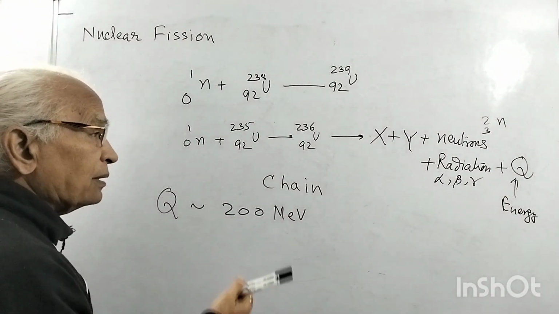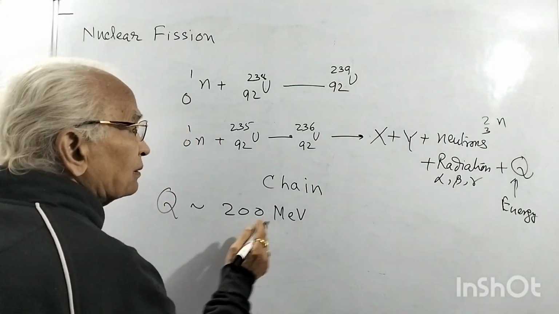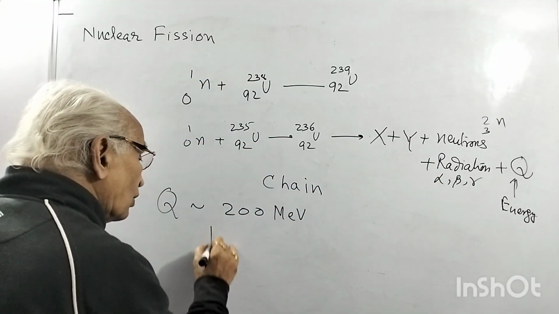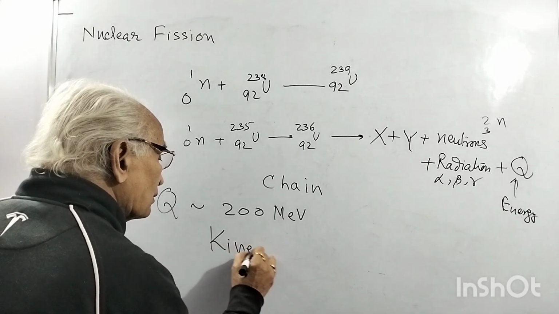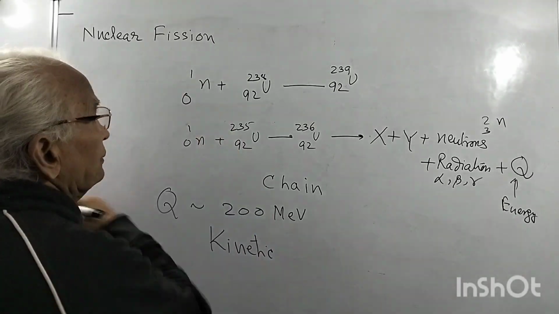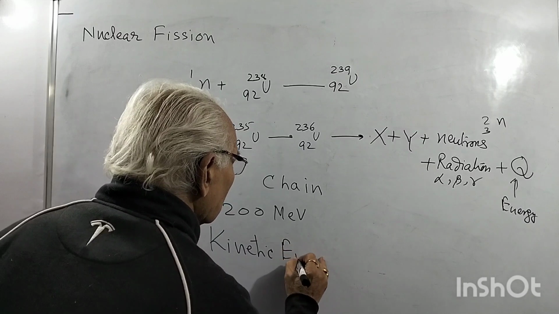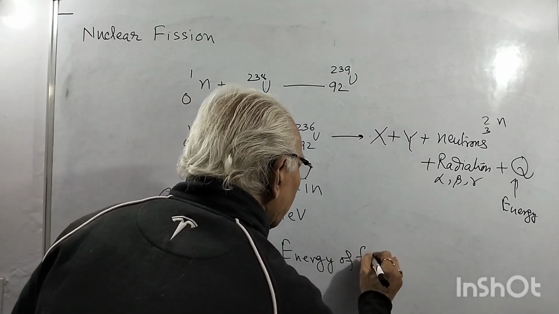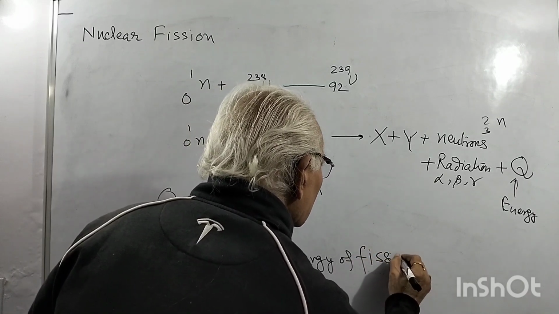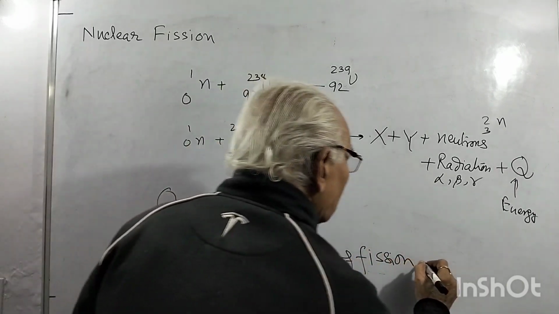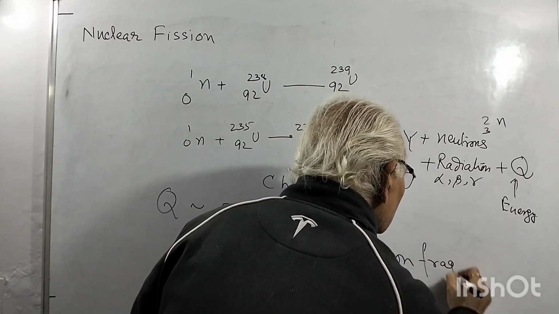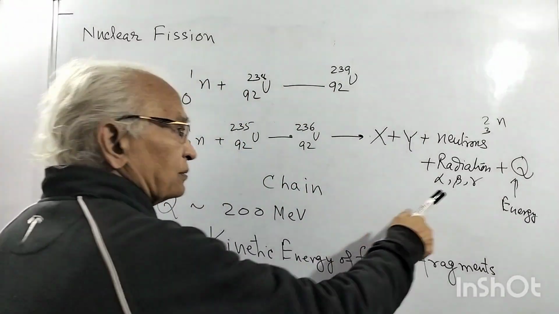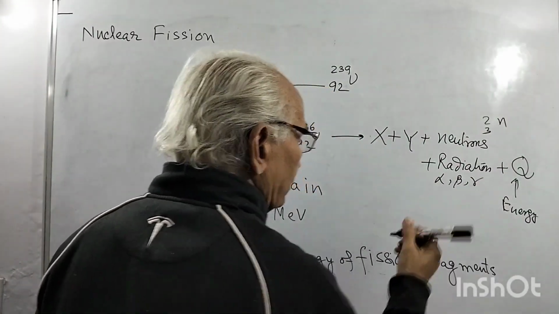This 200 MeV energy is associated with X and Y as the kinetic energy of fission fragments, plus the energy of radiations.